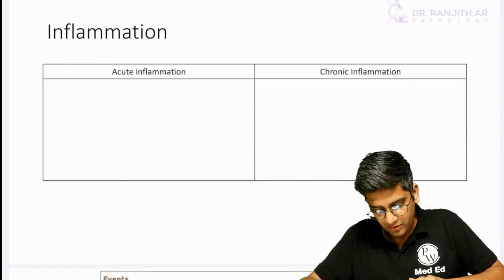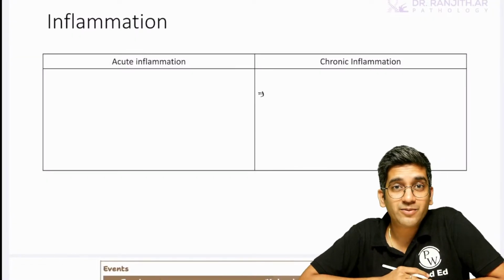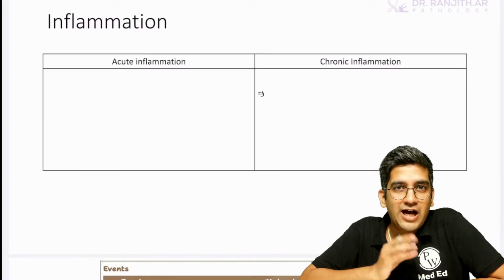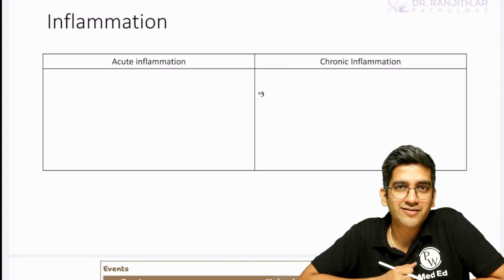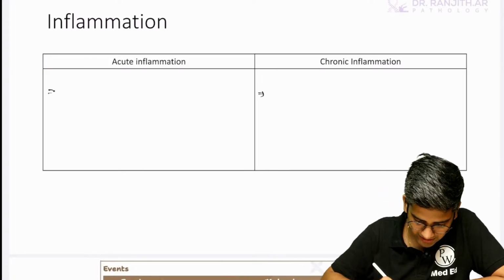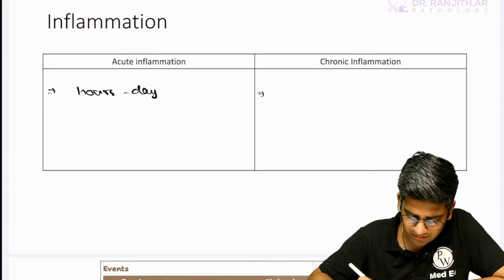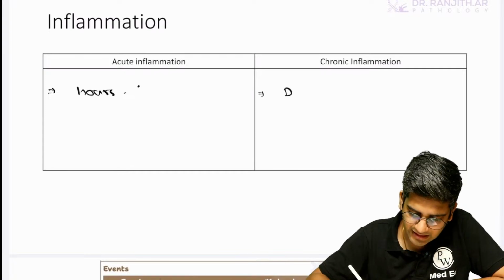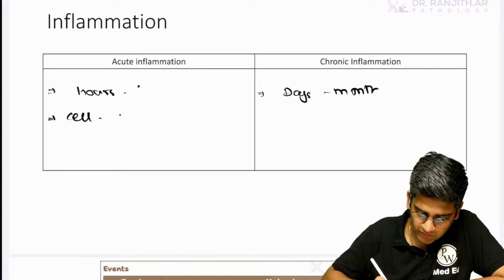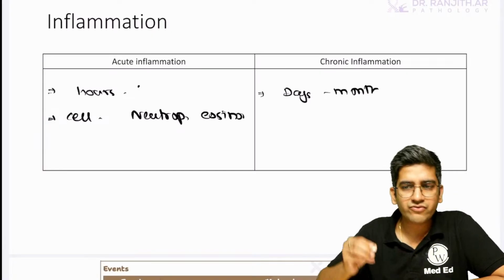Okay, let's quickly go to inflammation. In inflammation, we have two types, acute and chronic. Will you ever forget the hallmark of chronic inflammation? The first chapter I told you, half of pathology is due to only one thing, TDHF. I hope you agree now. It's tissue destruction, healing by fibrosis. Cannot change. Acute inflammation happens in hours, not even days, generally only hours. Chronic can be days, months, or years. The cell of acute inflammation is predominantly the neutrophil, and eosinophil also if it's due to allergy.